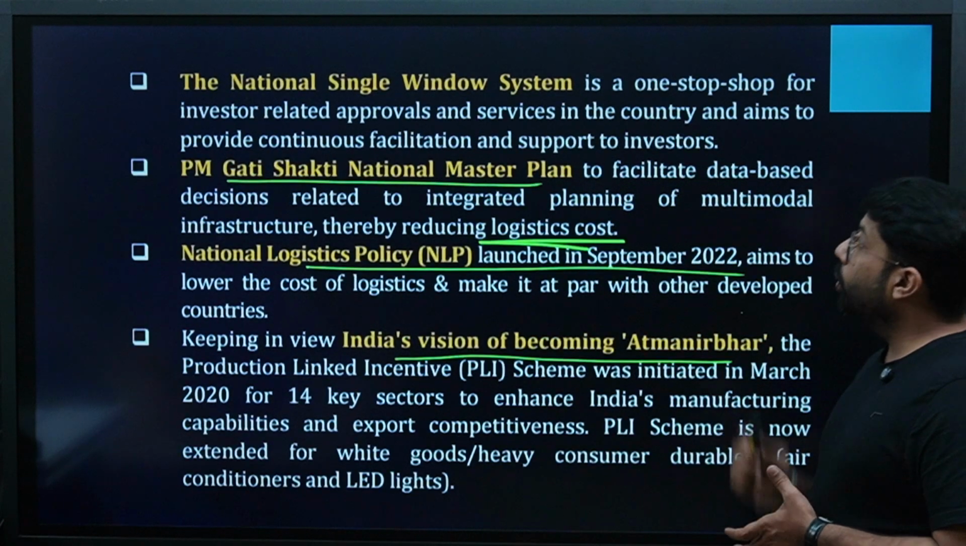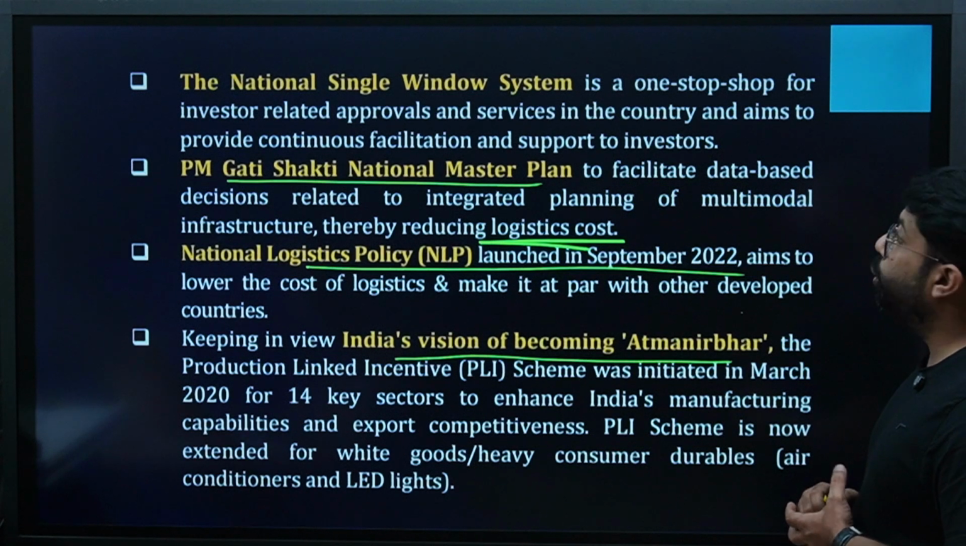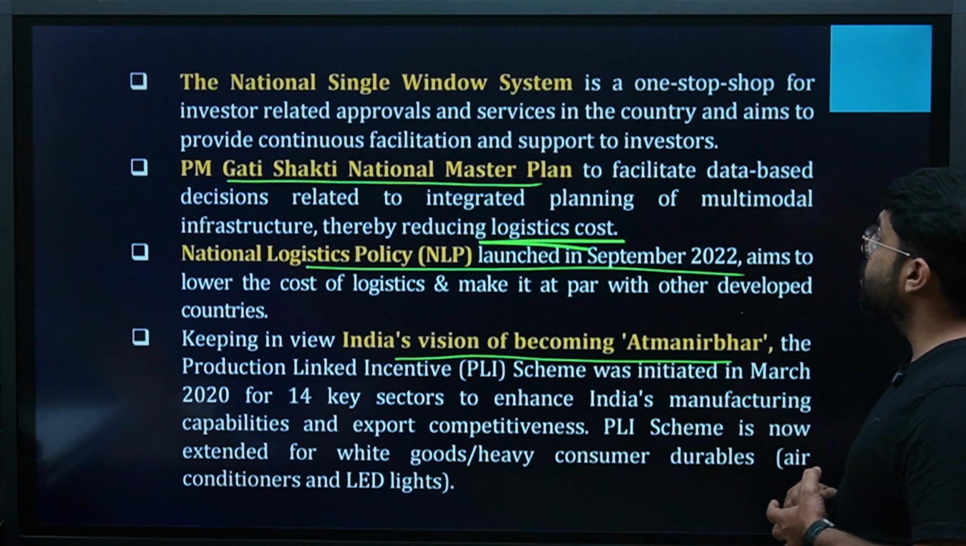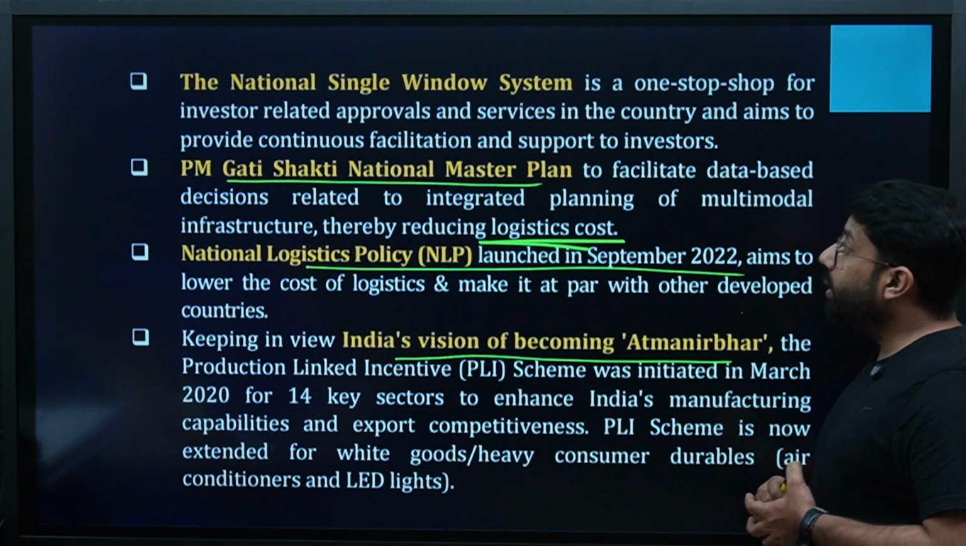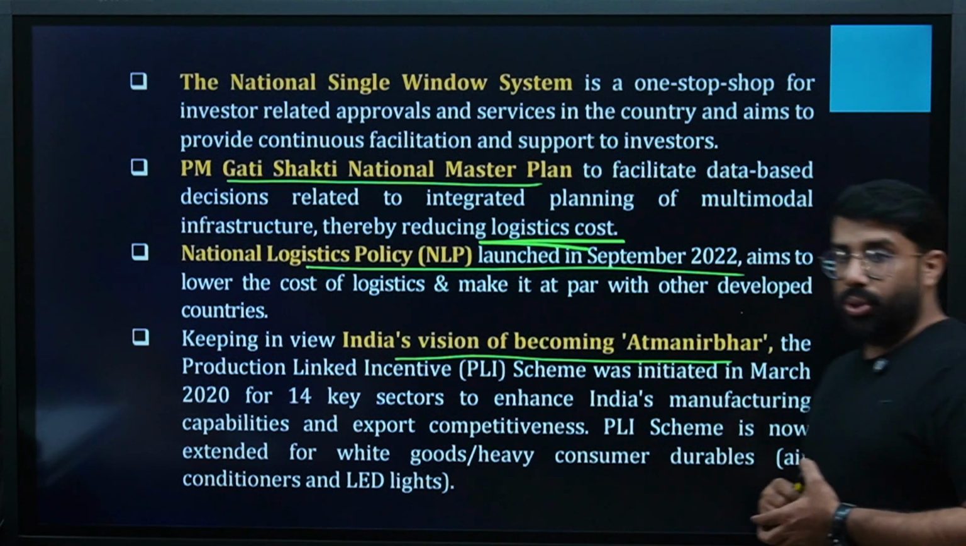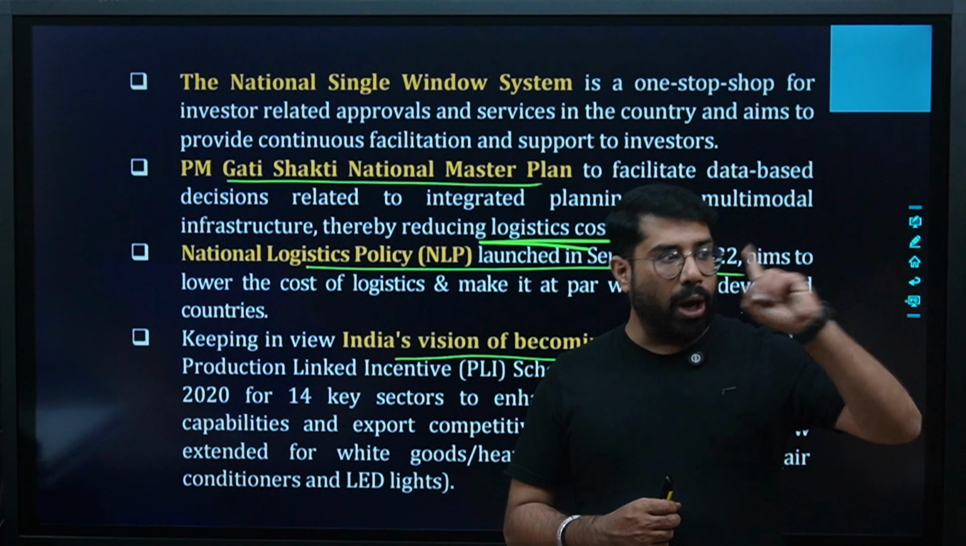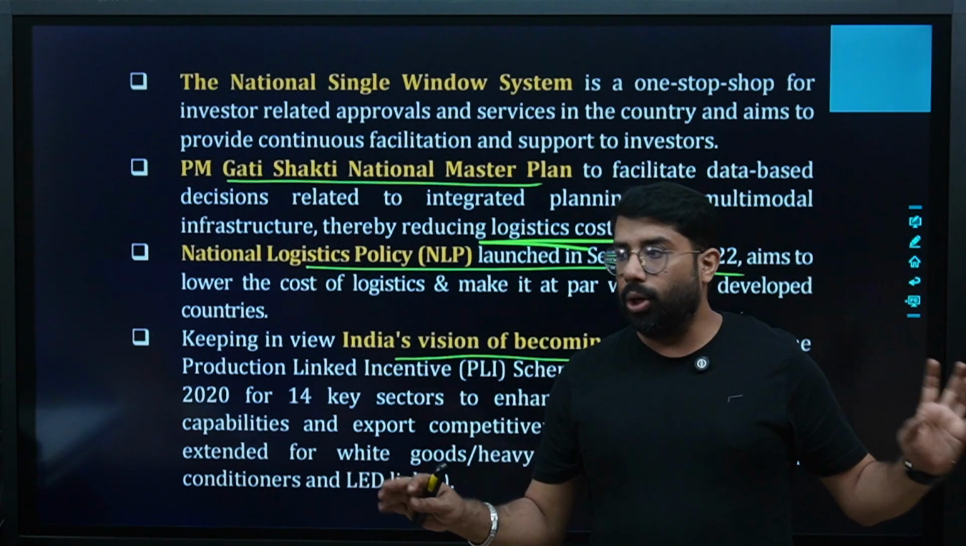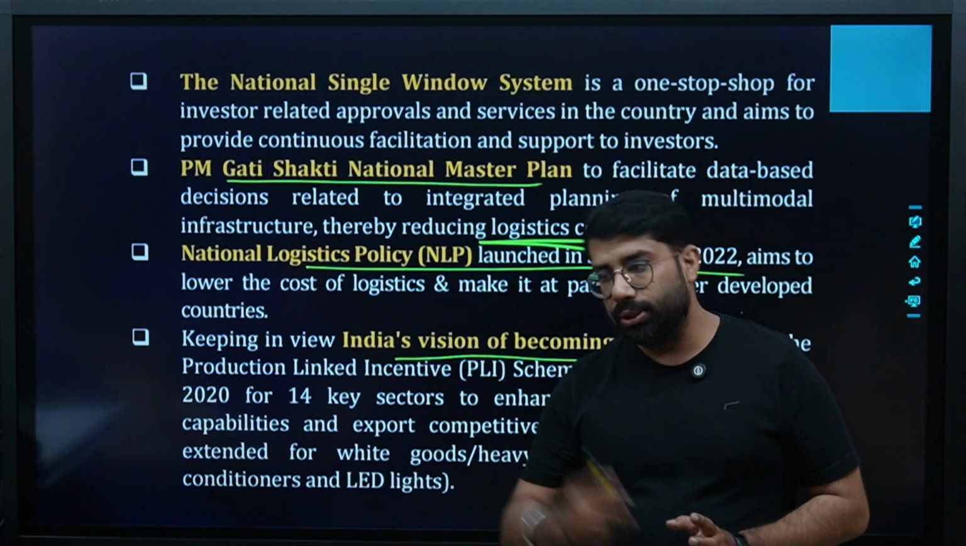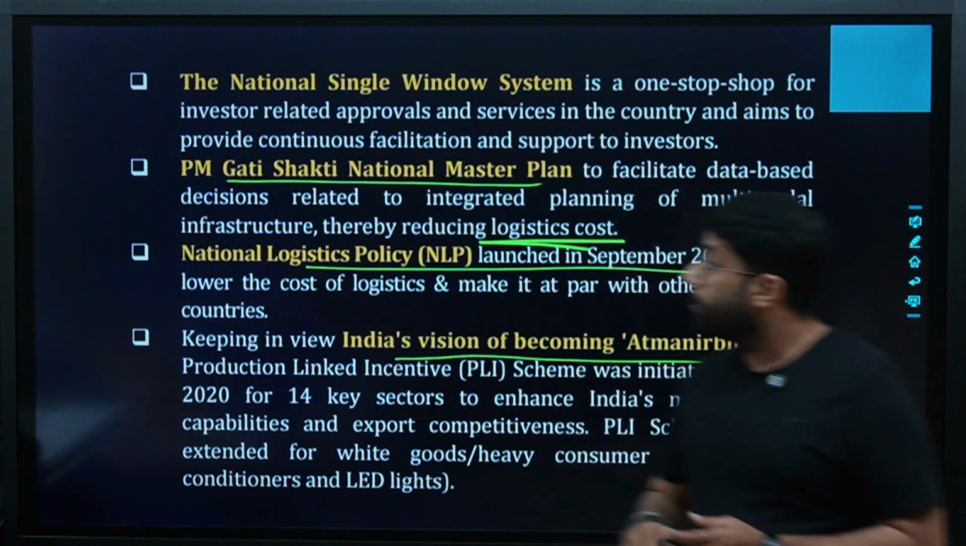The National Single Window System is a one-stop shop for investor-related approvals and services in the country, and aims to provide continuous facilitation and support to investors. So it's like a portal designed for investors where they can access everything. They need not run here and there for different things. On one portal they can do everything, right?